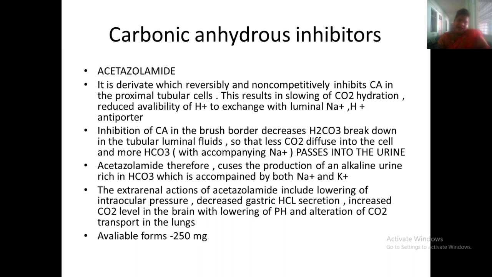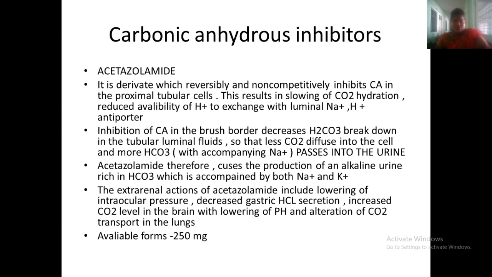The carbonic anhydrase inhibitor is acetazolamide. Acetazolamide reversibly and non-competitively inhibits carbonic anhydrase in the proximal tubular cells, slowing CO2 hydration and reducing the availability of hydrogen to exchange within the luminal sodium and hydrogen antiporter.